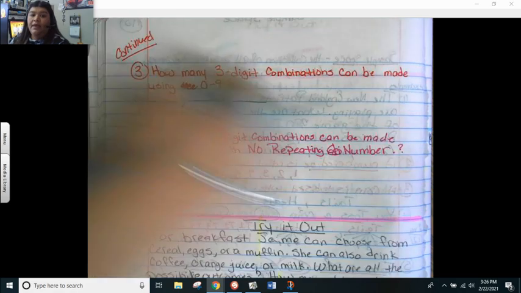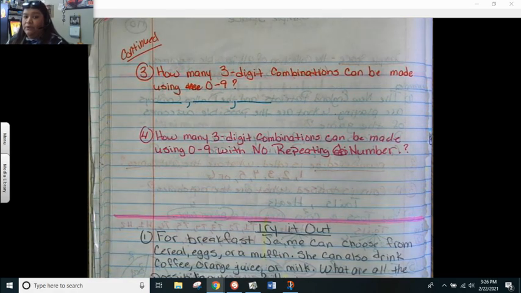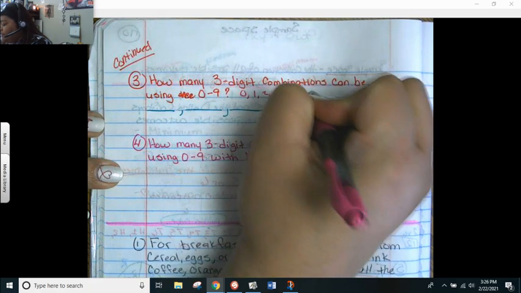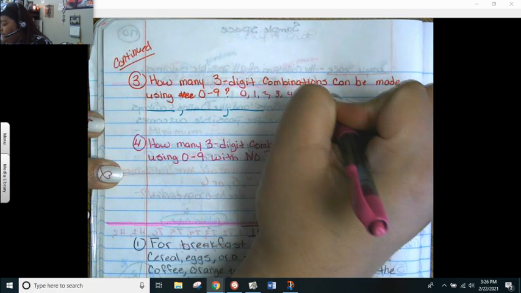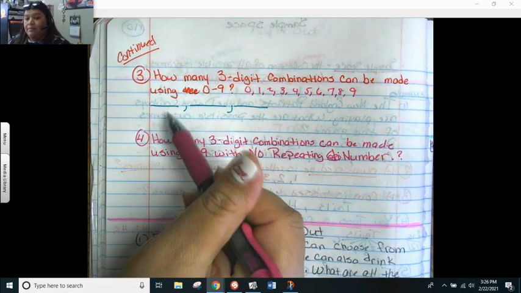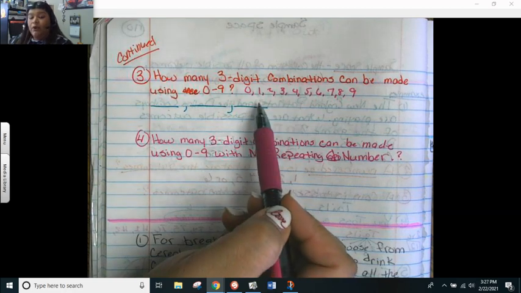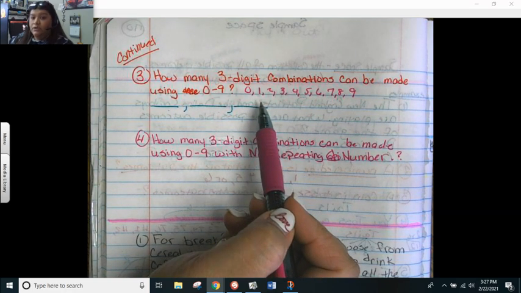Now, these digits can be anything from 0 to 9. So I can pick 0, 1, 2, 3, 4, 5, 6, 7, 8, 9. Any one of these numbers can be in one of these places. Just like when you flip a coin, what could you get? Heads or tails.